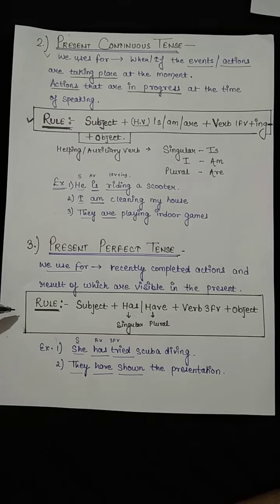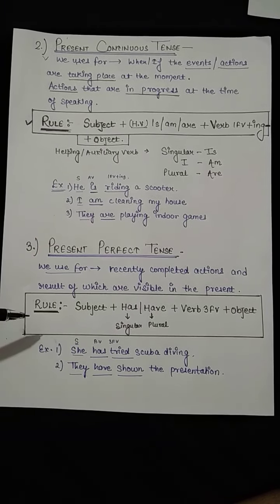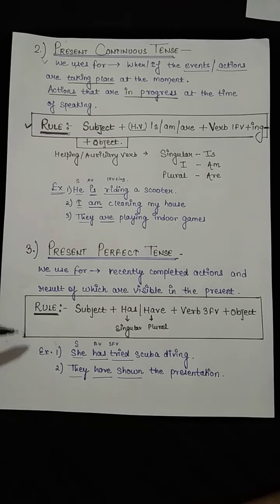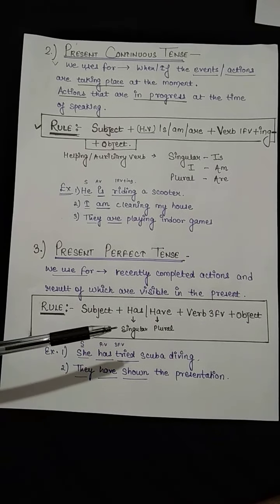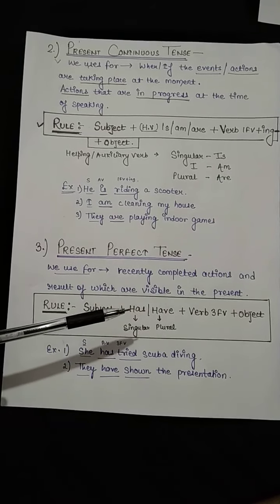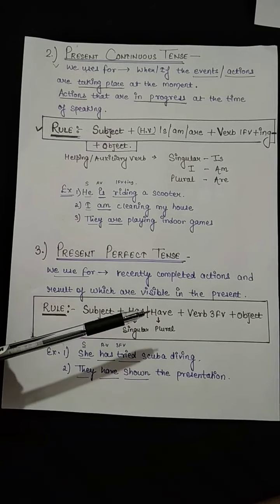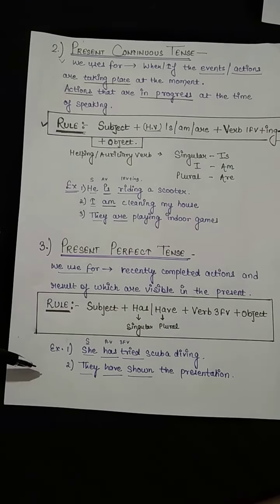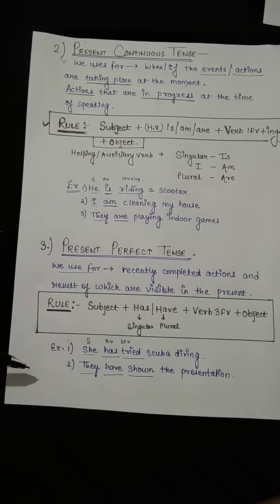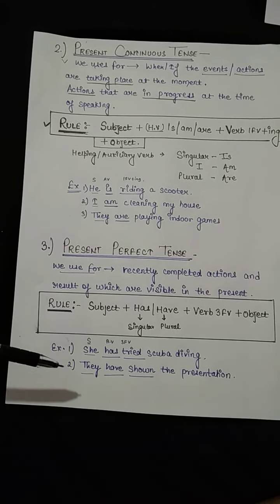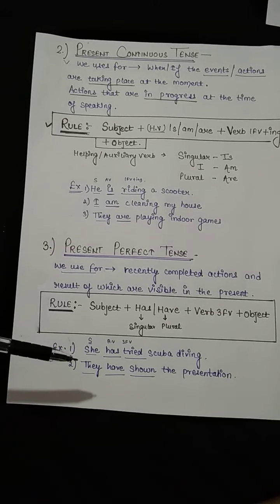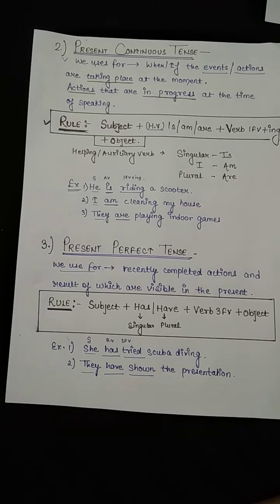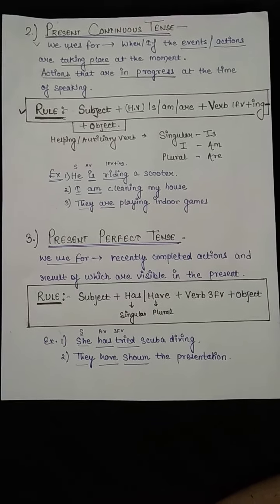Rule is subject plus has/have plus verb third form plus object. With a singular subject we use has, and with plural we use have. Here is the example. She has tried scuba diving. She is the subject, has is the auxiliary verb and tried is the third form of verb. Another example, they have shown the presentation.